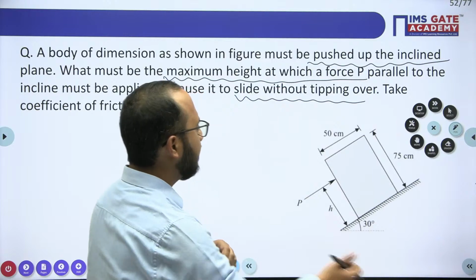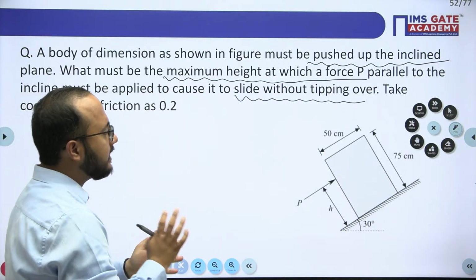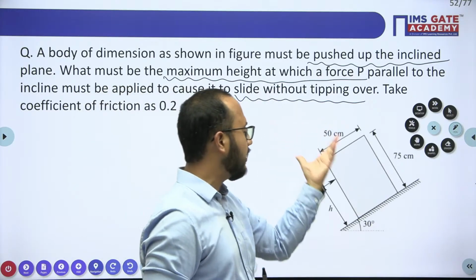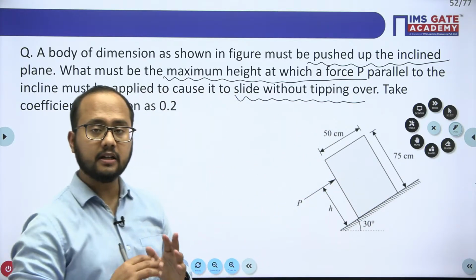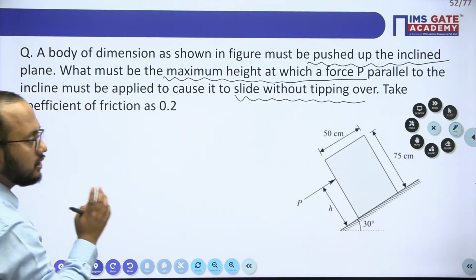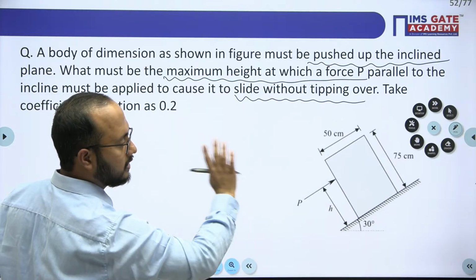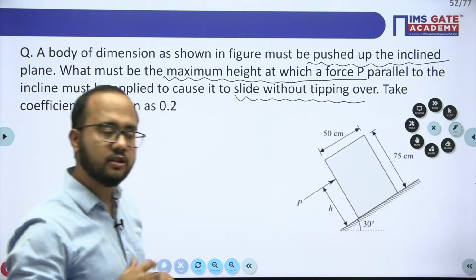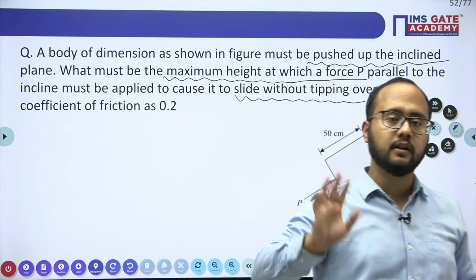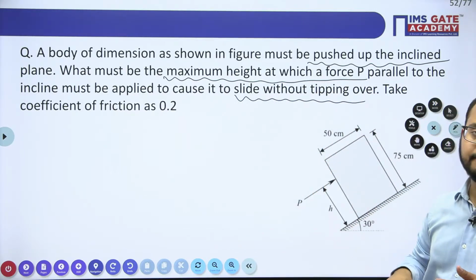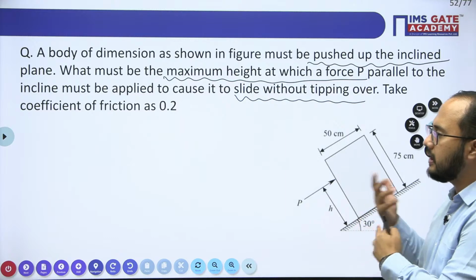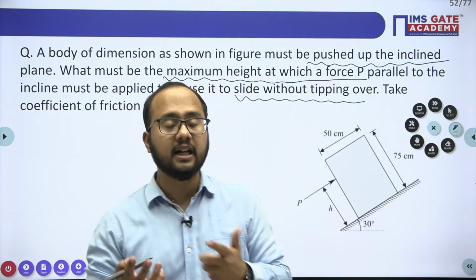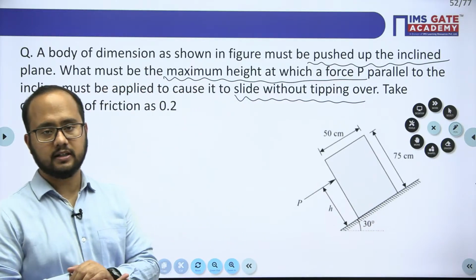Now see, they have mentioned the sliding case without tipping over. We need to ensure tipping is not there. Tipping should not be there in this case, because specifically they have mentioned sliding should be there without tipping. So we have to remove this tipping case. How can we remove it? We need to analyze this particular situation with tipping also and see under what criteria tipping will not be there.